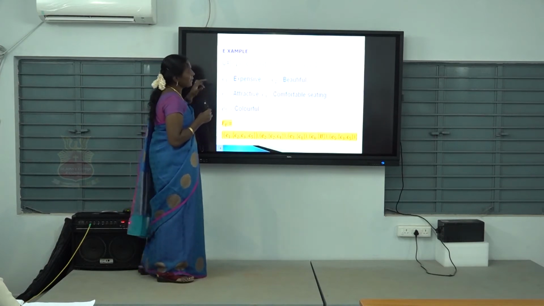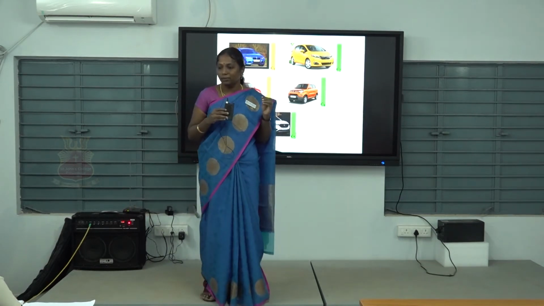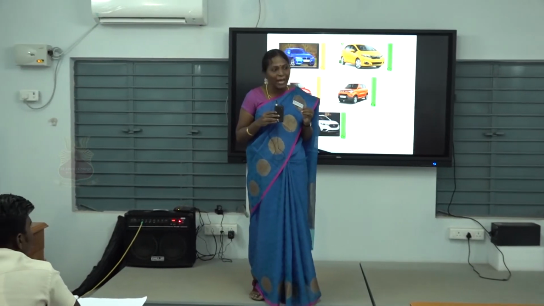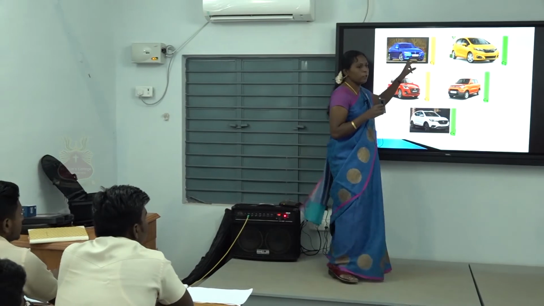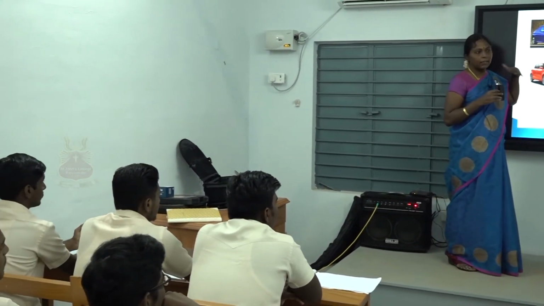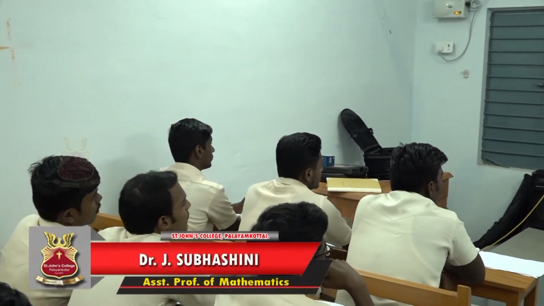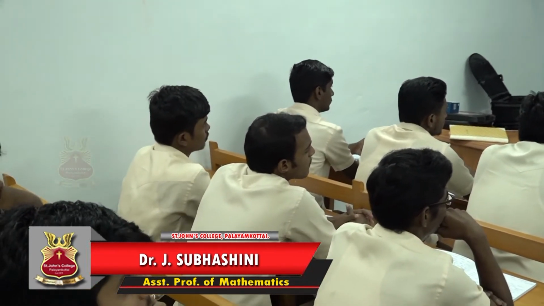Next, you have some attributes. Your father wants to decide what the attributes of that car should be. Decision parameters: it must be comfortable, it must be colorful, it must be expensive, it must be attractive. These are the 5 attributes. Take them as another parameter set. So this is a universal set, and this is a parameterized set.